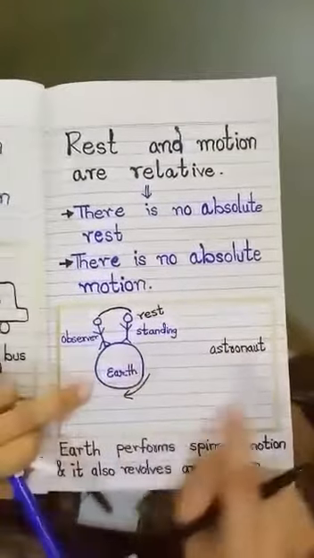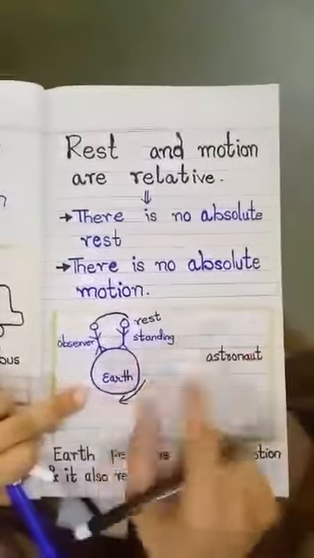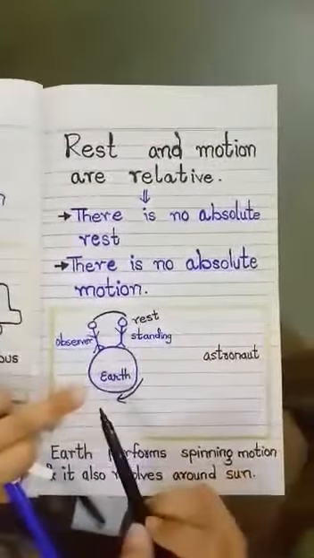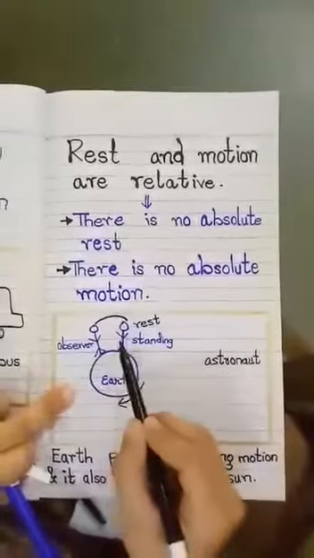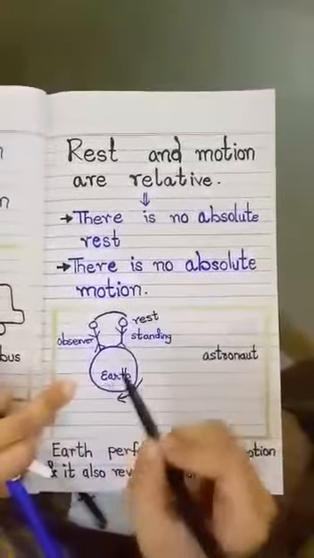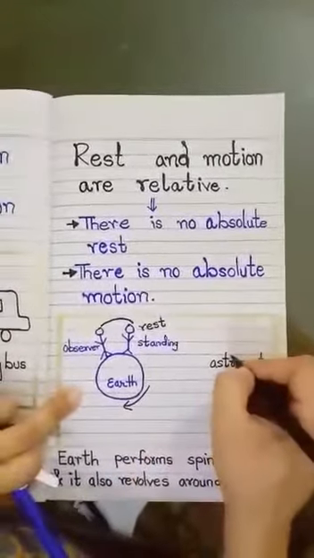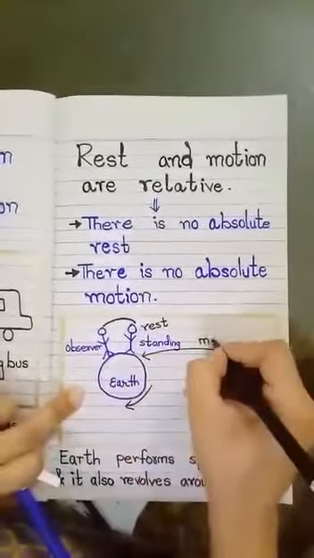So the earth is in motion according to the astronaut. So all the things that are present on the surface of the earth are also in motion. So the astronaut observes that the two persons standing on the surface of the earth are in motion. So according to the astronaut, these two persons are in motion.